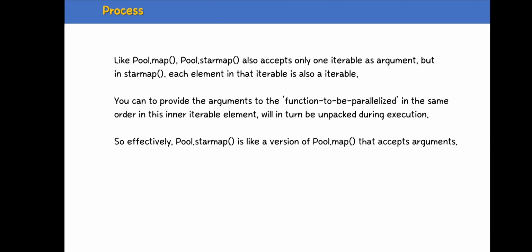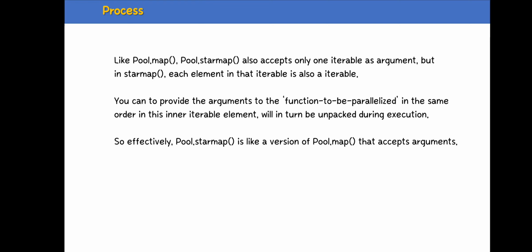And here, pool dot starmap also accepts only one iterable as an argument. It's unlike pool dot apply. Pool dot map and pool dot starmap are the two functions that accept only one iterable as an argument, but in starmap, each element of the iterable is itself also an iterable.